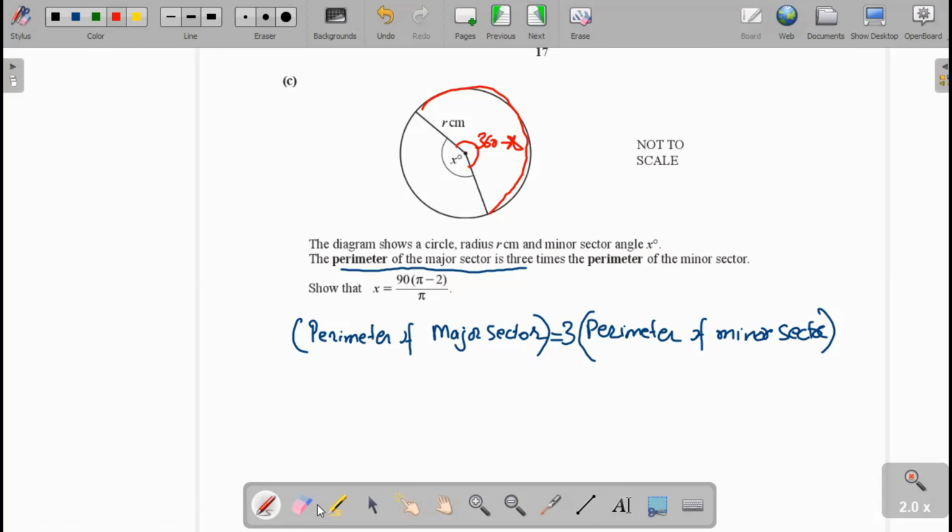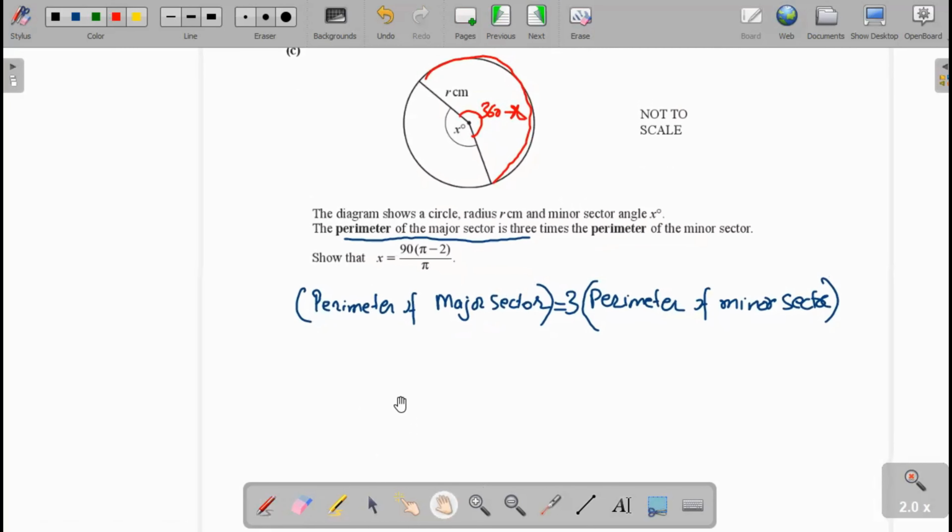Now we calculate the perimeter of the major sector. Firstly, the perimeter of the major sector will be equal to the major arc length plus 2 times the radius, and the same as here,